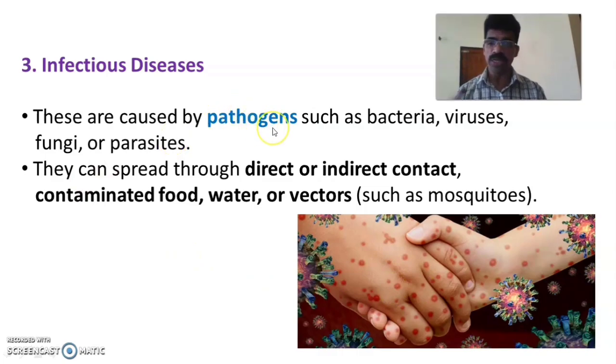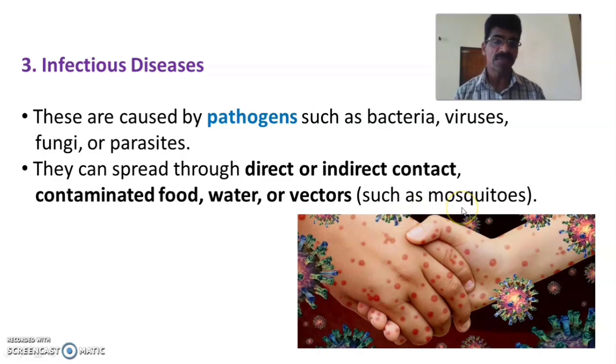Third type is infectious diseases. They are caused by various pathogens, that is microorganisms such as bacteria, viruses, fungi, parasites, etc. They can spread by direct contact with the patient, or they can spread indirectly through contaminated food, water, and vectors.